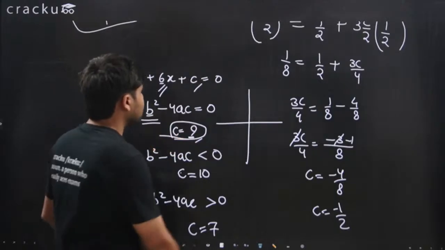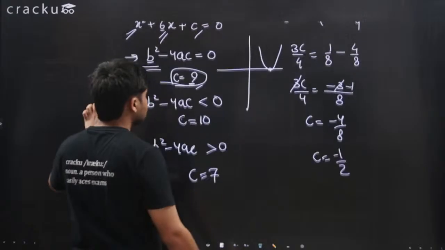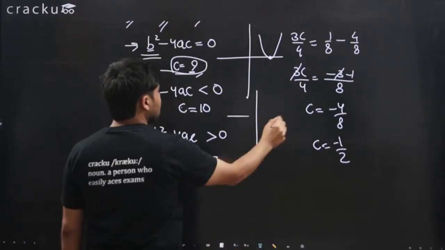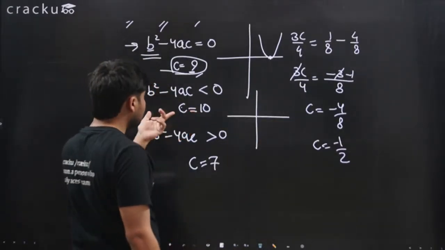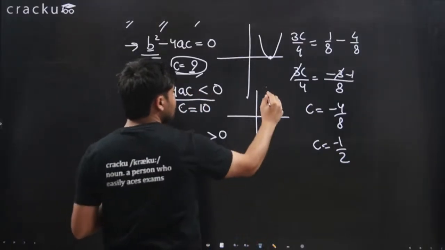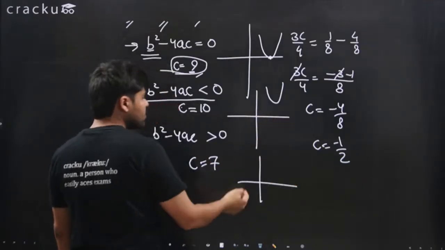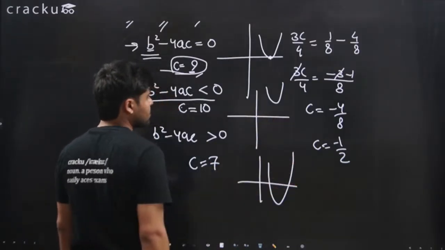If c is equal to 9, then the parabola will look like this. It will just touch the x-axis. If c is equal to 10, so that the discriminant is less than 0, then it will go upwards. It will not touch the x-axis. And if c is equal to 7, then it will cut the x-axis.